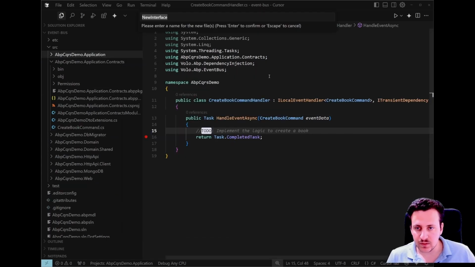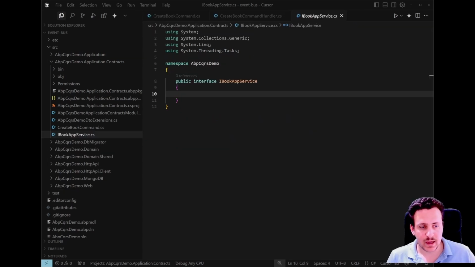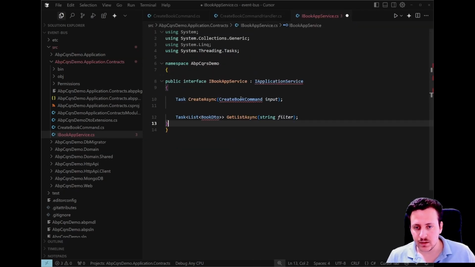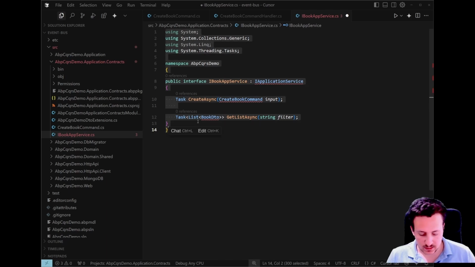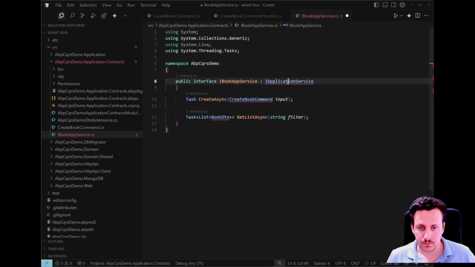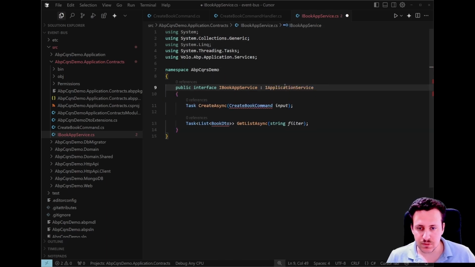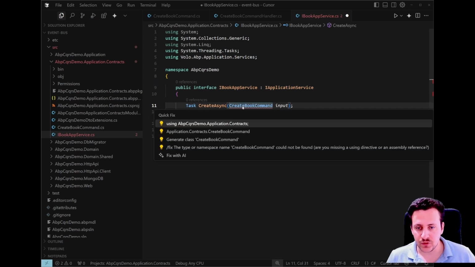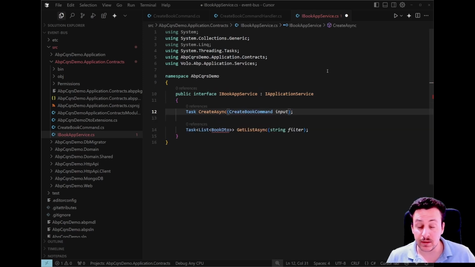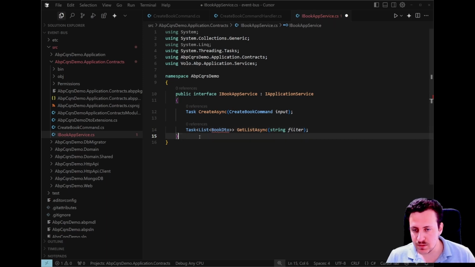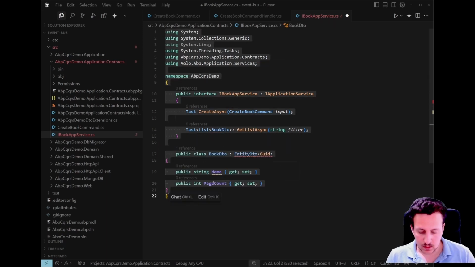We can create a new interface called IBookAppService. And in here, we can have two methods, like creating a book and like listing all of the books. Let me add related namespaces. And we already defined the CreateBookCommand. I will also add its namespace in here. And also we can return all of our books in a BookDto. Let's also create it in this namespace, like this one.